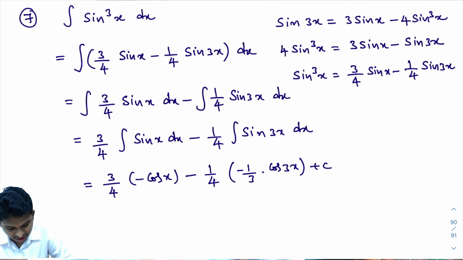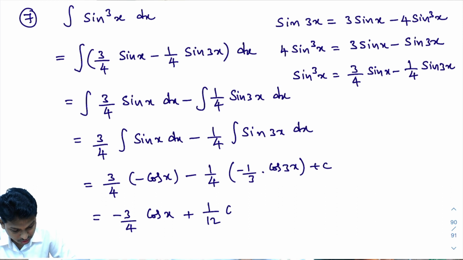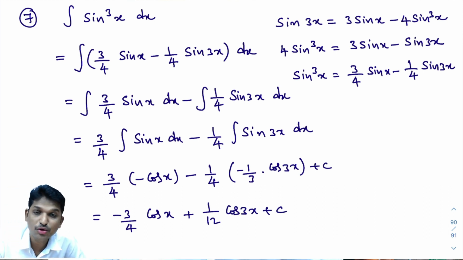In case you are not good in model number 2, immediately please check that model number 2. So if I simplify this, plus of minus is minus 3 by 4 into cos x, minus of minus plus 1 by 4, 3 is 12, into cos 3x plus c. I hope you understand. Next one is the 8th problem, the integral of cos cube x dx.